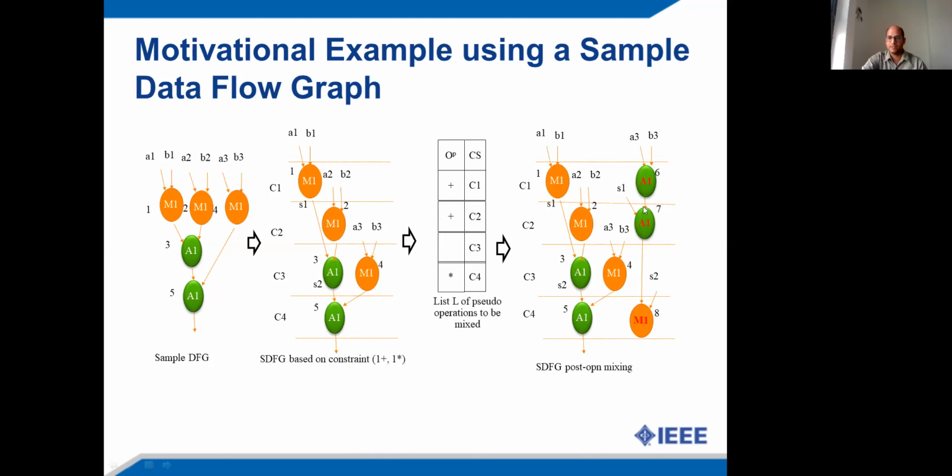Further, the pseudo operations are associated with the existing FU hardware. Since the resource constraint is one adder and one multiplier, the only available adder unit is used to bind the pseudo addition operations, and the only available multiplier unit is used to bind the pseudo multiplication operations. So this is how the pseudo operations are mixed into a scheduled data flow graph and associated with the existing FU hardware. Once the pseudo operations are mixed, the data path and control synthesis phases of the HLS process are applied in order to generate the corresponding register transfer level circuit of the design.